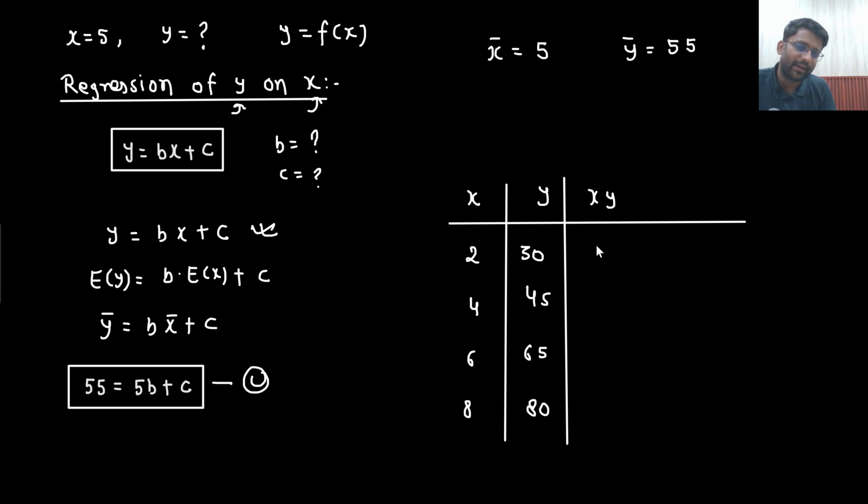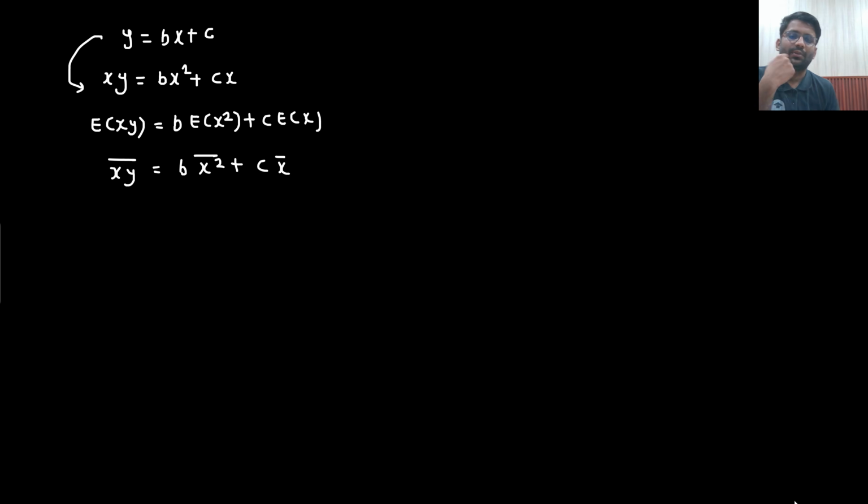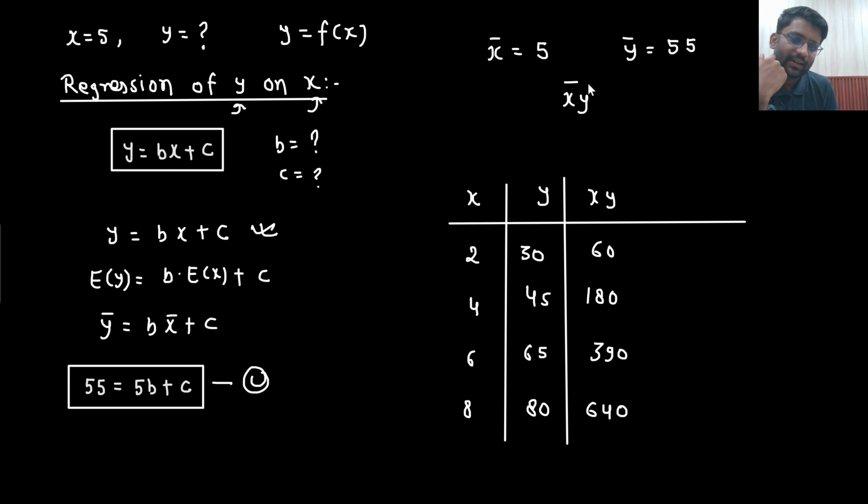So what is x into y? x into y is 60, 180, 390, 640, right? So we are supposed to calculate the average. So 390 plus 640 plus 240, plus 60, divided by 4. So 317.5. So from here what I can see is that xy bar is coming out to be 317.5.